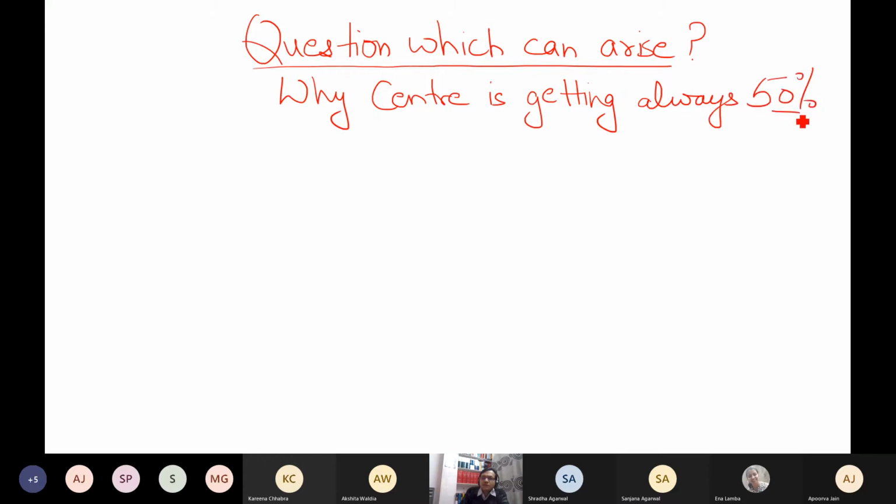Always the center is getting 50% of GST. Why? Can you tell me why the center is getting revenue when the goods are consumed in Delhi or Chandigarh? Why should we give to the center? Anyone who can tell me? सेंटर को क्यों दे रहे हैं हमारे पास 50%? क्यों दे रहे हैं? गुड्स दिल्ली में कंज्यूम हुए हैं, चंडीगढ़ में हुए हैं, सेंटर को क्यों देंगे हम? Why? Anyone who can make an attempt that why I should give 50% every time to the center?